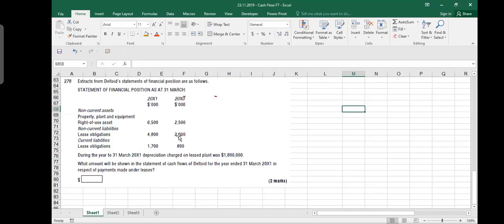So how much is your opening balance of lease? 2,000 plus 800. So if you pay attention, how much did you say? 2,000 plus 800, because it doesn't split to current and non-current. Opening lease liability was 2,800. And how much did you make payments? This is your lease liability, and you had lease assets here, 2,500, and you had this 2,500 also. And how much are you adding? So adding during the year.